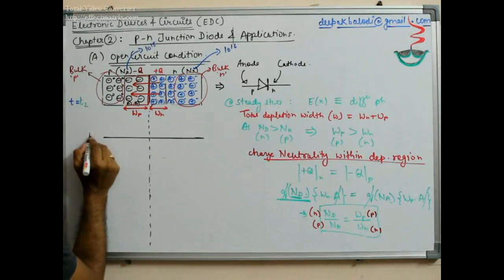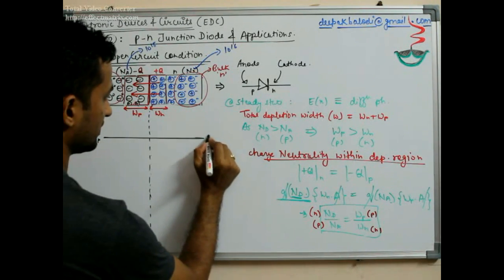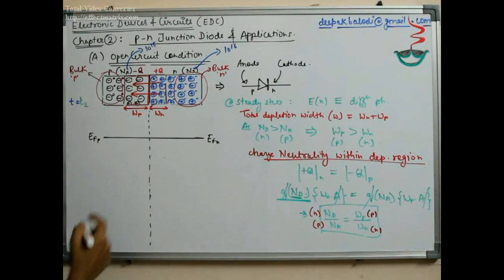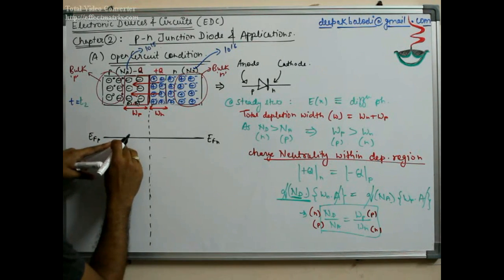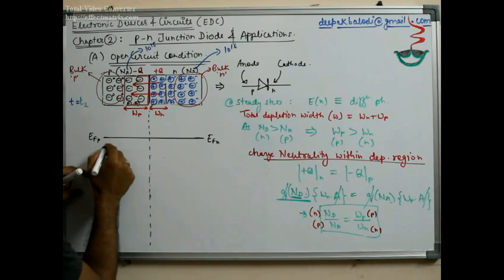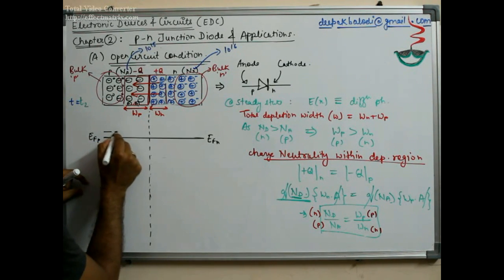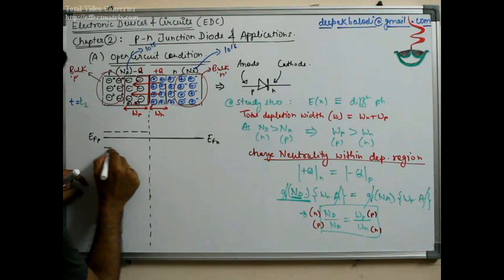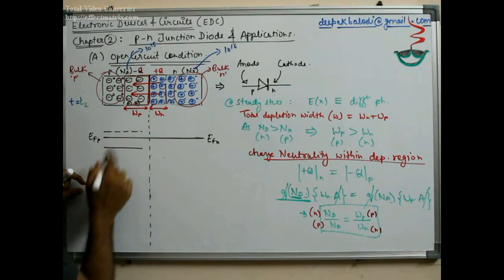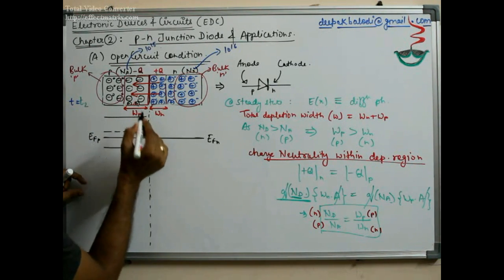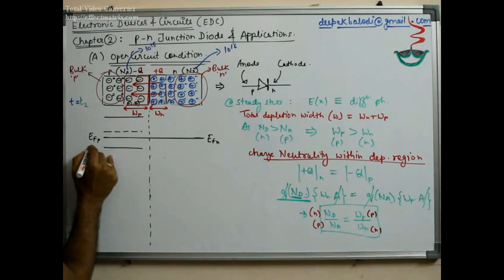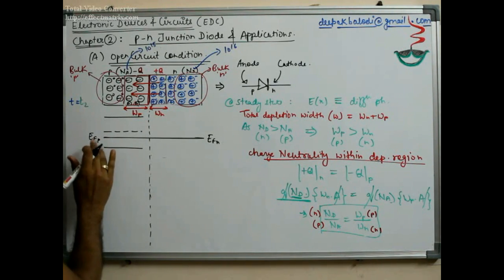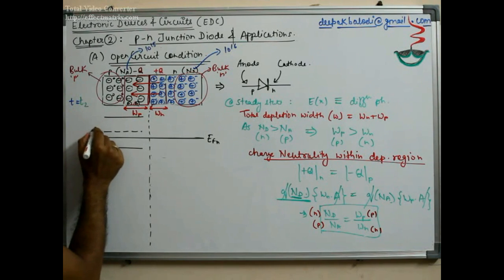So this side is EFN, and the remaining things are EFP this side, and because this is the P side, this earlier intrinsic one, here it is, this is the scenario: EVP, EIP, ECP.